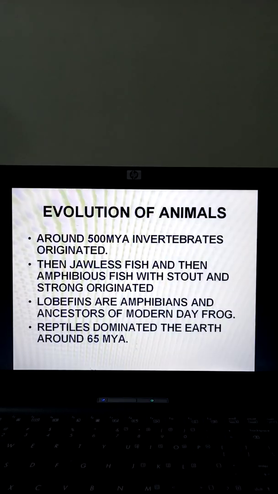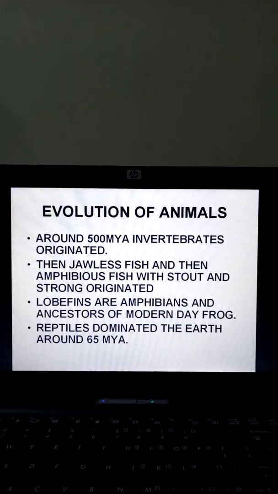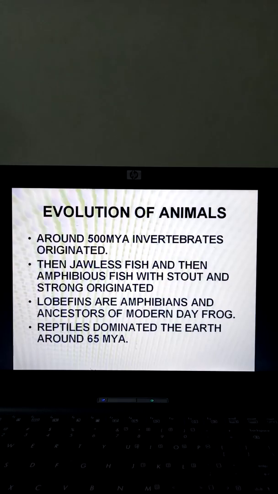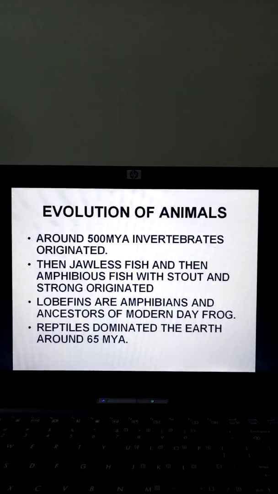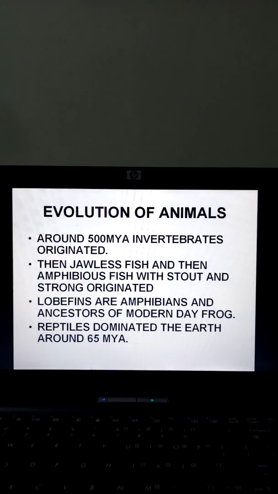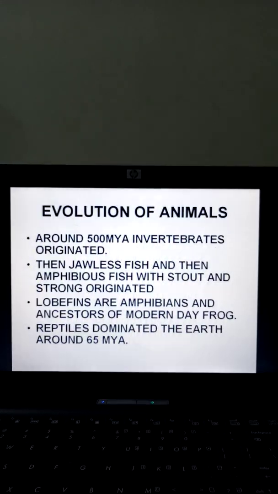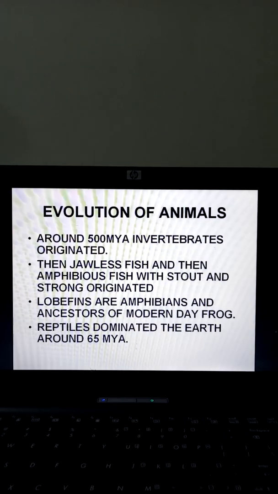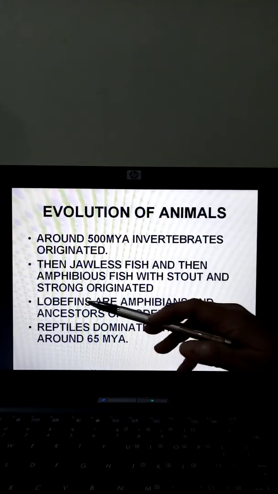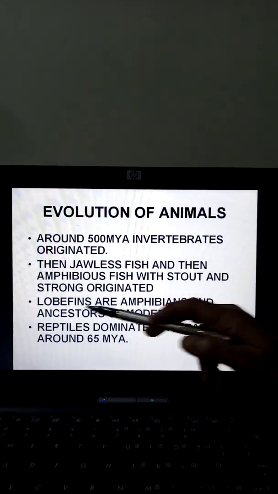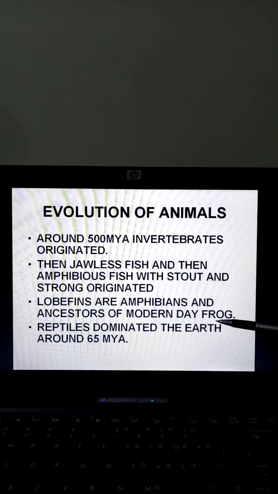Now, these lobe fin fishes were such kind that they can store air in themselves for some time, and they can stay outside the sea for maybe 10-15 minutes, and then again they used to go back to the sea. Plus, their fins were strong enough to drag them on the marshy area, but they cannot go very far away from the water body, but still they can come out of the water body. So, they are called the first type of amphibians, which are ancestors to the modern day frog.